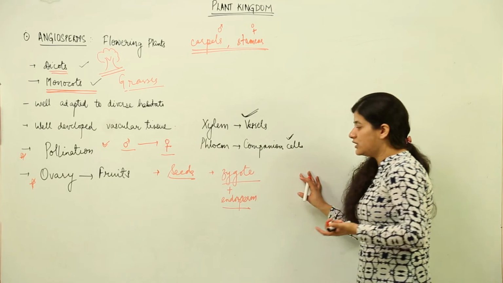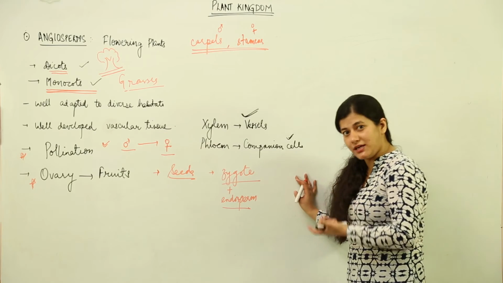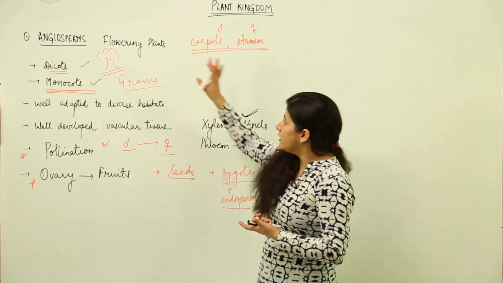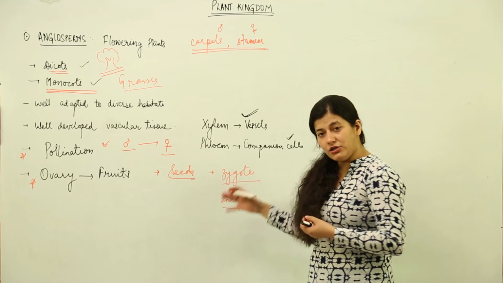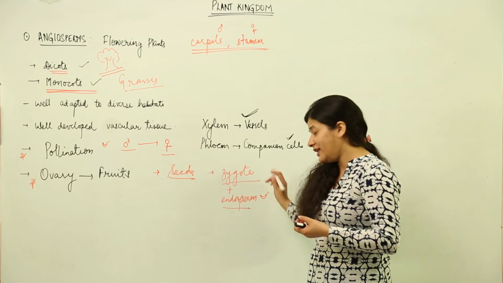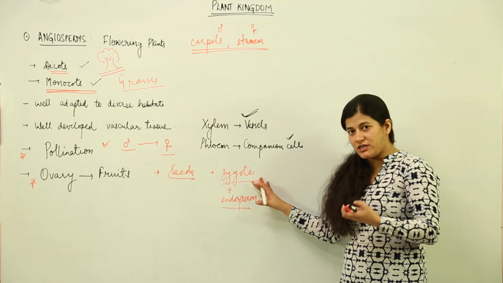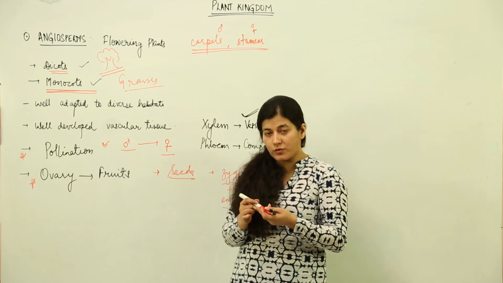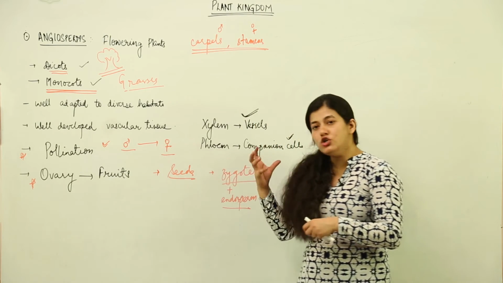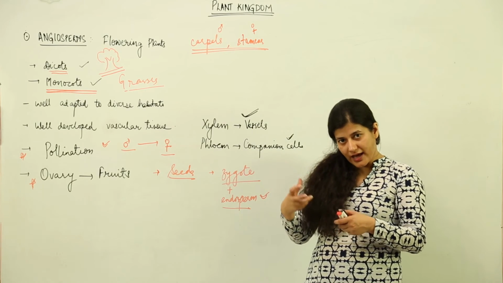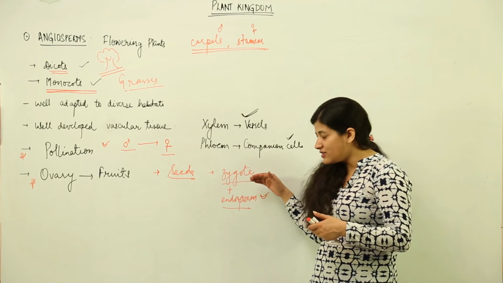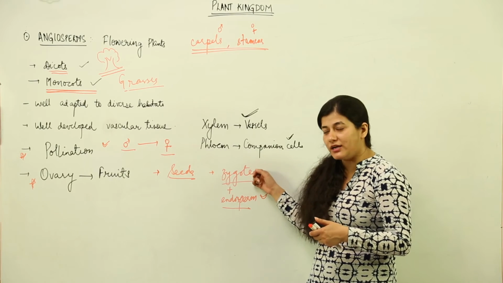As you must have seen in the case of pulses that you eat, they are seeds. They are seeds of the angiosperms, which are highly nutritious. We consume their endosperm and they have a zygote inside them, and that zygote gives rise to the new plant. You might have seen in the case of sprouts, when you dip them in water, you see a new seedling has emerged, and that is as a result of the zygote germinating.